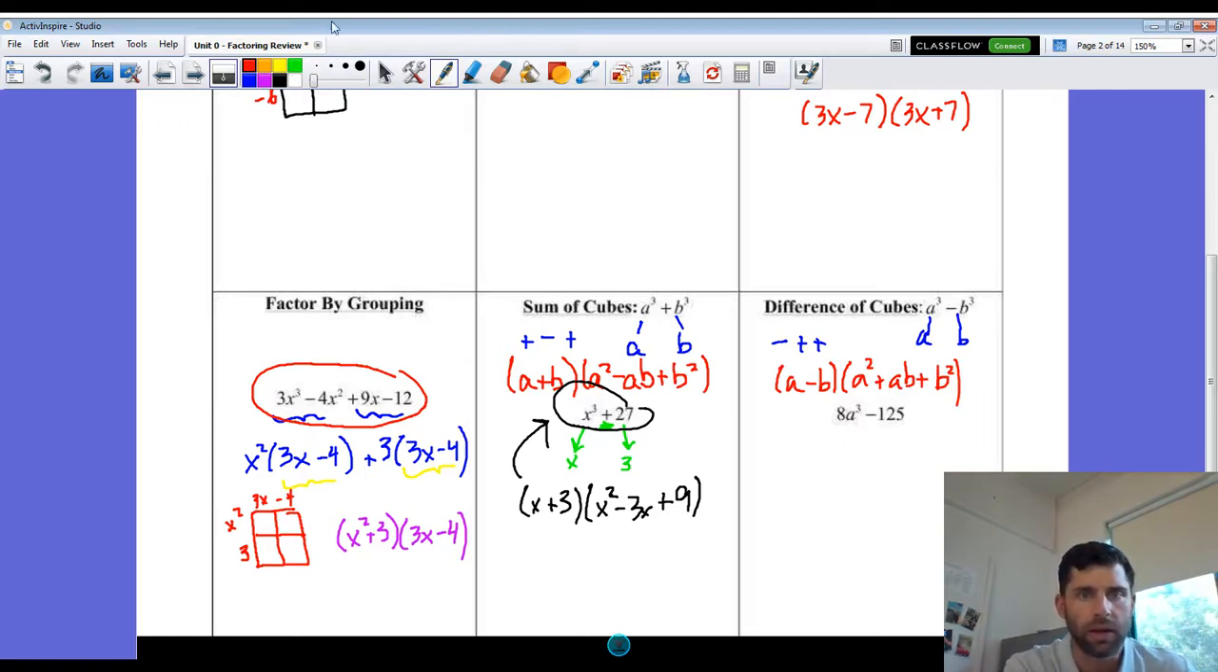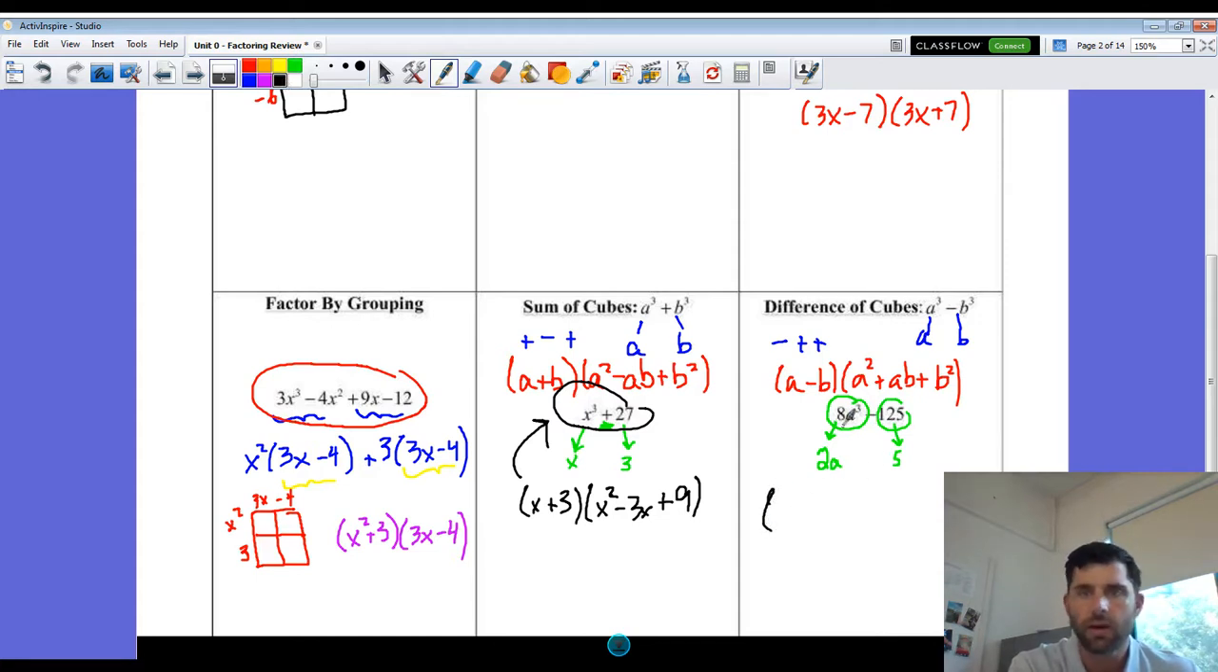Now be really, really careful. I put this one in here on purpose. My first term, my a term, is this whole thing. All right, so the cubed root of that first term, it's not just 8a, right? It's the cubed root of that entire quantity. So my a value, when we put into our formula, is going to be 2a. And my b value, I mentioned this before, it's not negative 5. The sign here doesn't matter. We just look at the cubed root of our b term. So the cubed root of 125 is just 5. All right, and the signs, the pluses and the minuses, all work itself out in the formula.